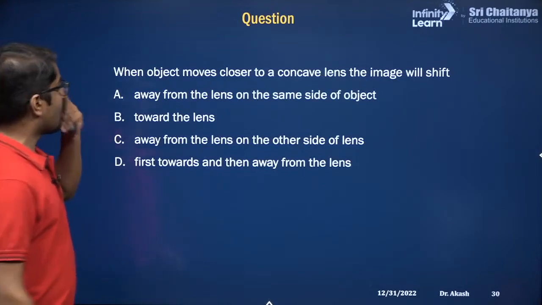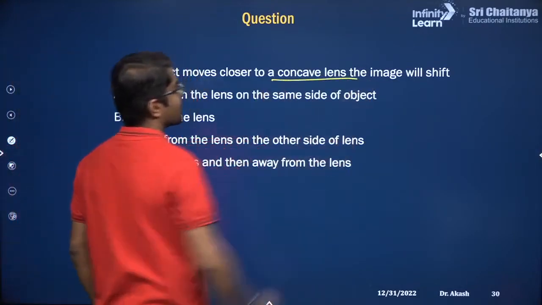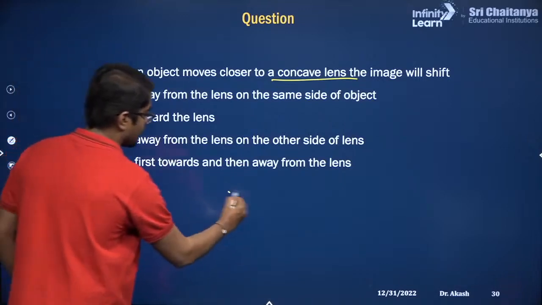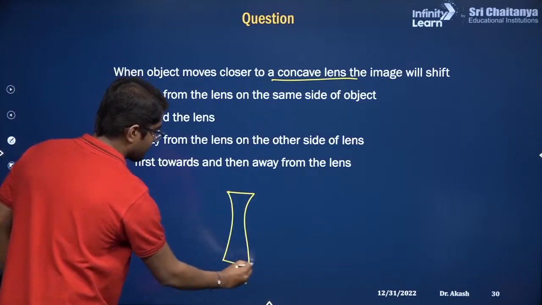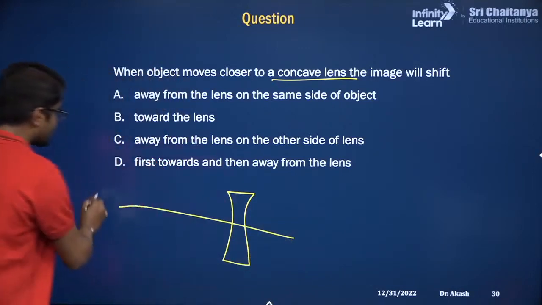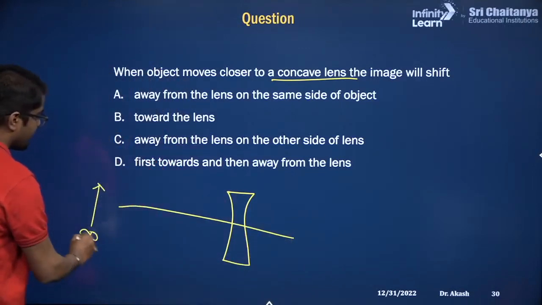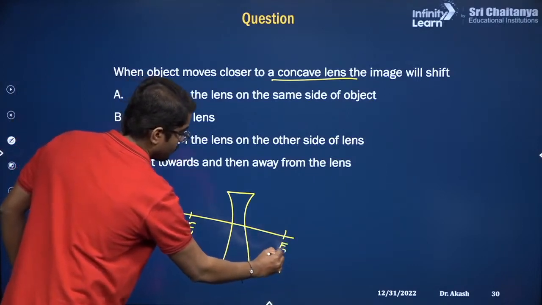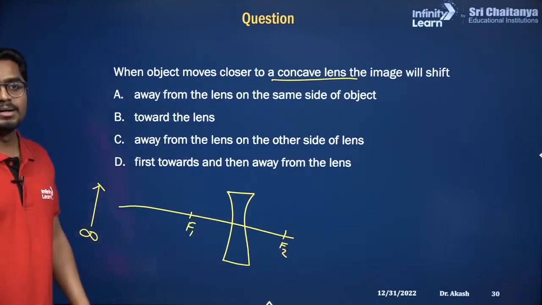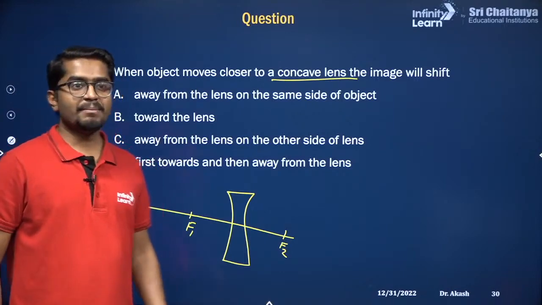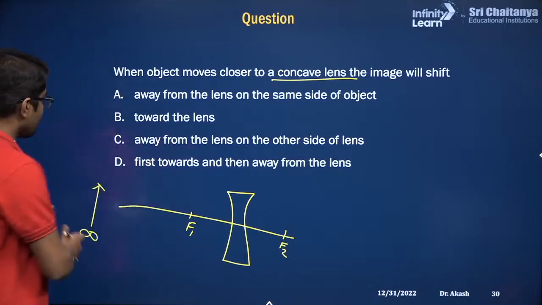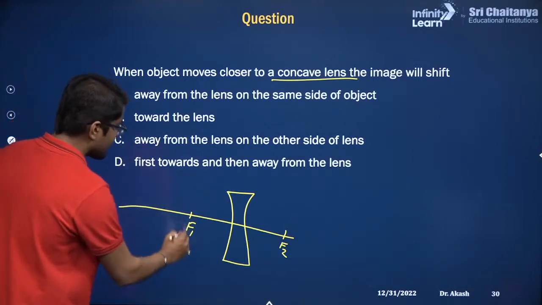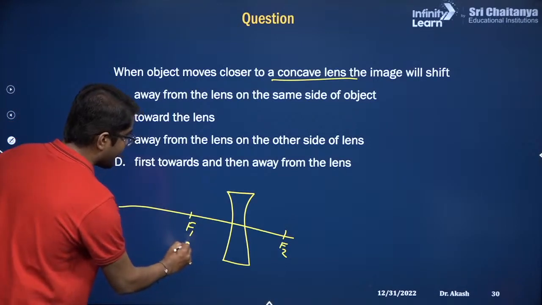Next one. So now we have a concave lens, and exactly a similar question. Object moving closer. So there is a concave lens. The object is first at infinity. This is, let's say, f1 and f2. So what will happen to the image? When you move the object closer and closer to the concave lens, first the image will form at f1.